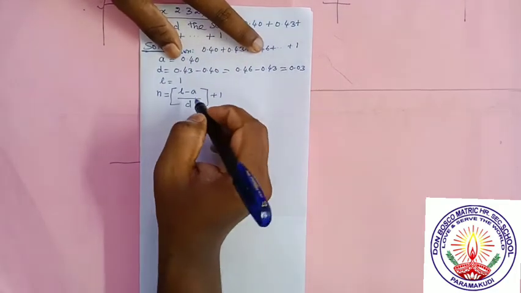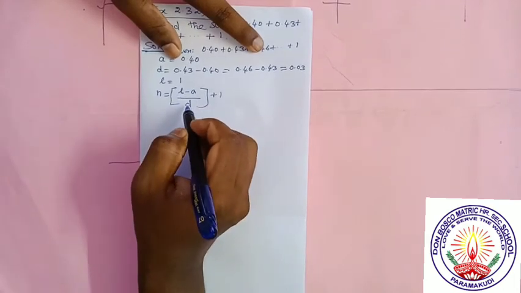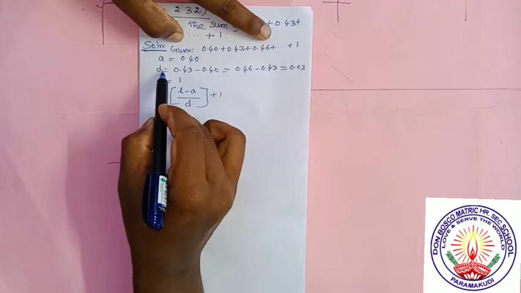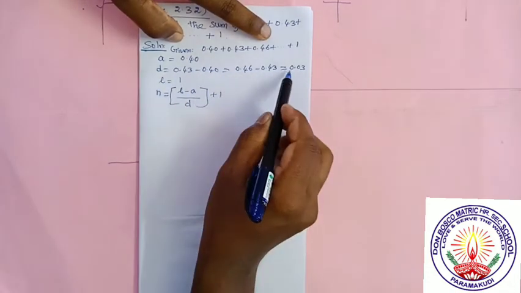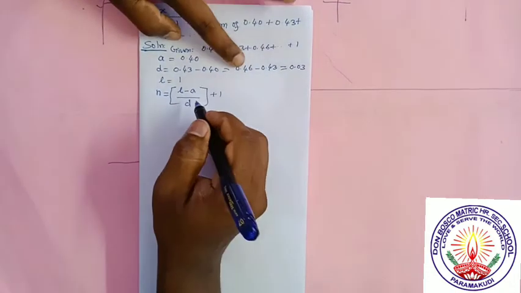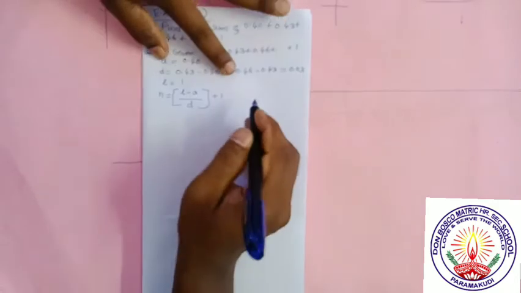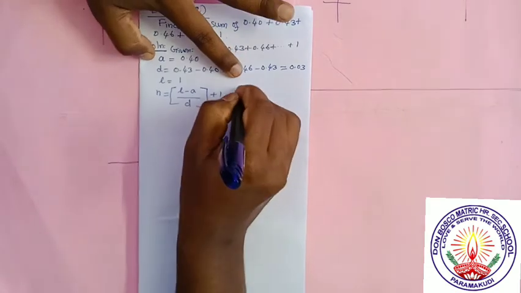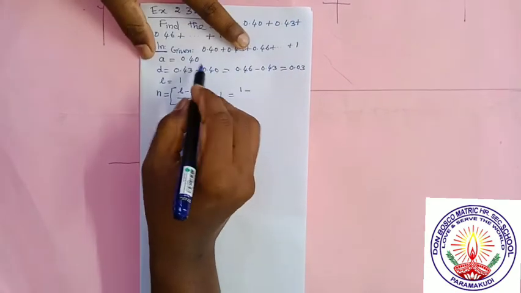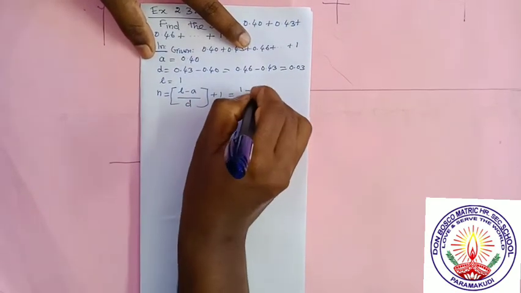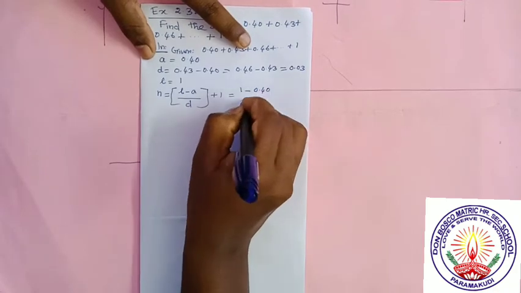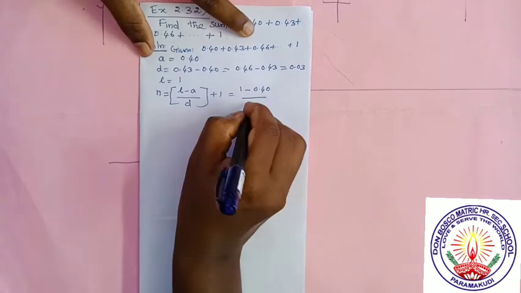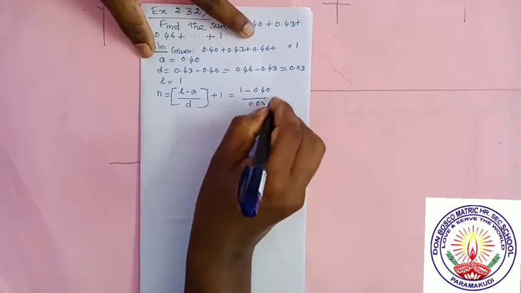The number of terms in an arithmetic progression is equal to L minus A by D plus 1. Why are we saying it is an arithmetic progression? Because the common difference D is there, it means it is an arithmetic progression, so we can find n. So n is equal to L minus A, where L is equal to 1 and A is 0.40, whole divided by D, where D is equal to 0.03, plus 1.